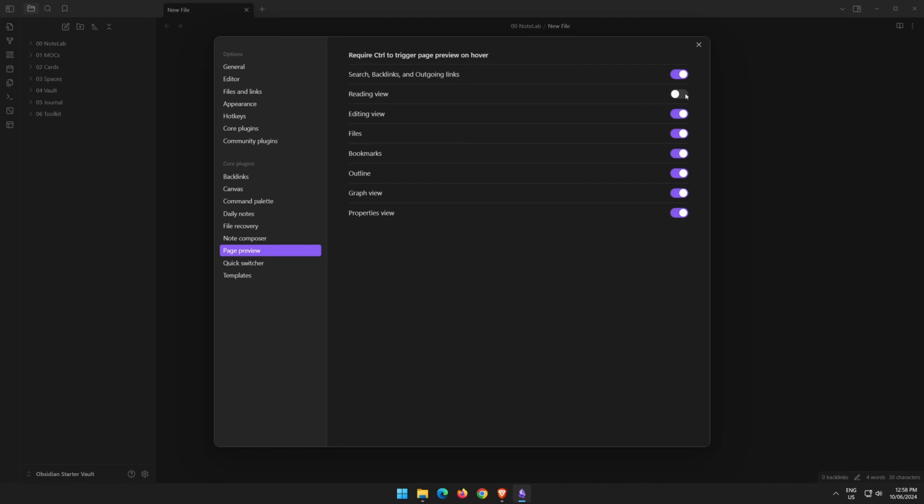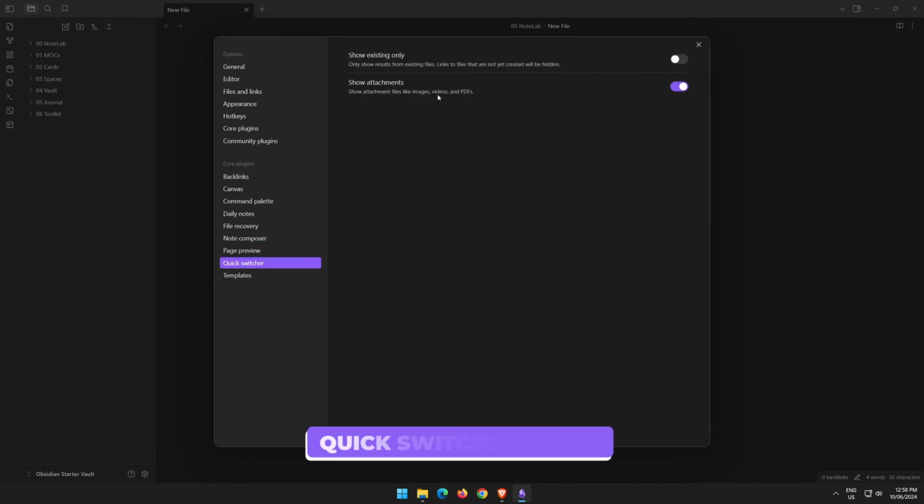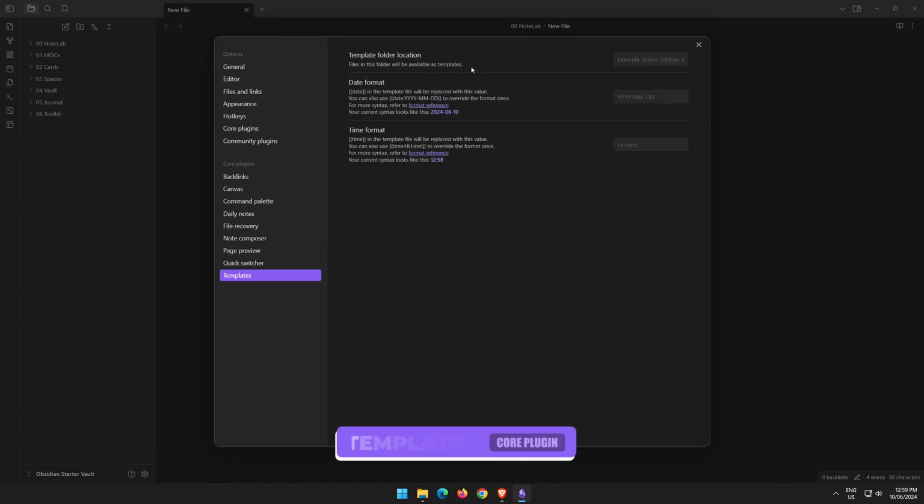So all of them are in by default except for the reading view. The quick switcher will show attachment files like images, videos, and PDFs, so keep that toggled on. Under templates, you can specify a location for your templates. Remember in the toolkit, we created a folder for templates. So we're going to select that one and we'll drop some templates in there later in the video.